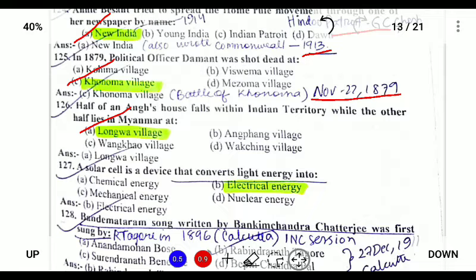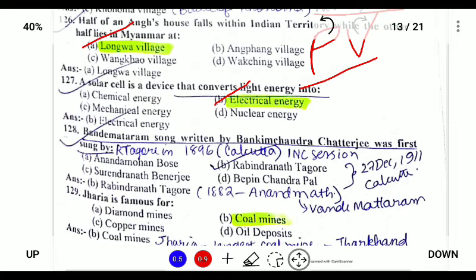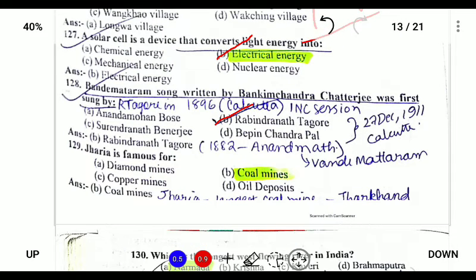A solar cell is a device that converts light energy into electrical energy. So we know that photovoltaic cell is a cell that converts light energy into electrical energy, and it is a main source of energy in satellites. Bande Mataram song, first written by Bankim Chandra Chatterjee, was first sung by Rabindranath Tagore, and Bande Mataram was sung in 1896 Calcutta session, and this Bande Mataram was obtained from Anand Math.